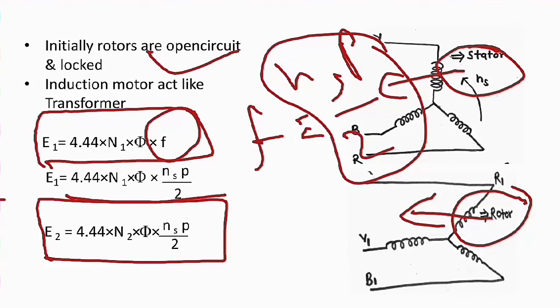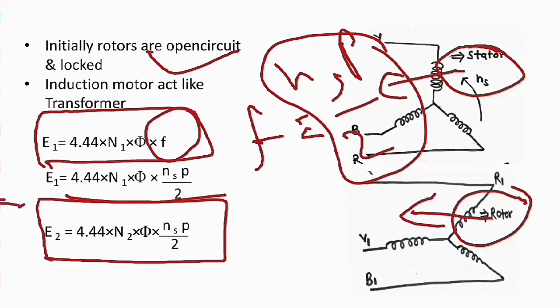Because there is no current flowing, or the induction motor is locked initially, the E2 or EMF at the rotor winding will get the same equation, except the value of the number of turns will change here.